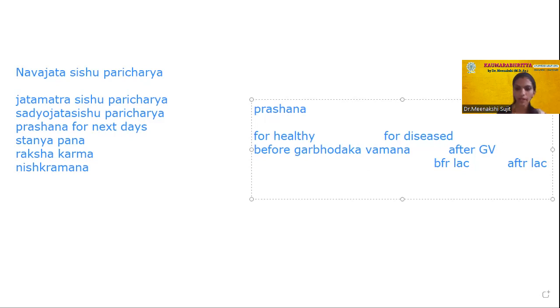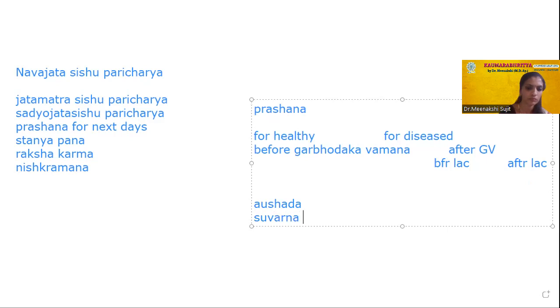After establishment of lactation will again be 4 types: Aushada, Swarna Prashana, Pala Prashana, Anna Prashana.